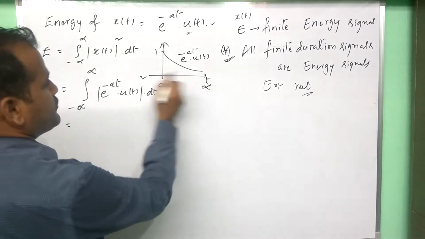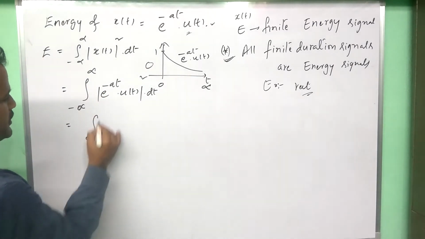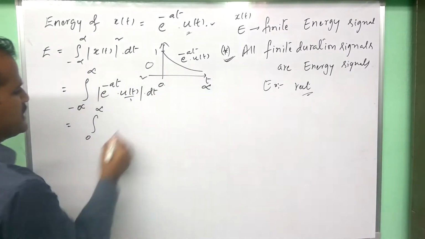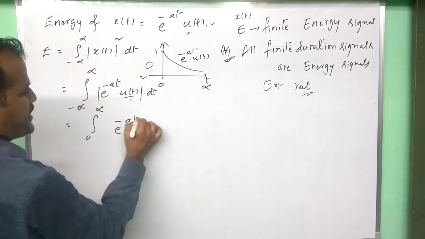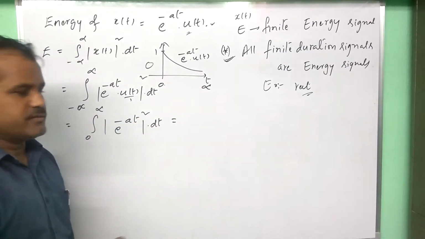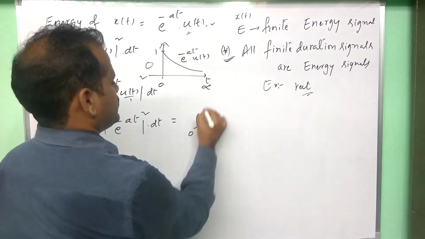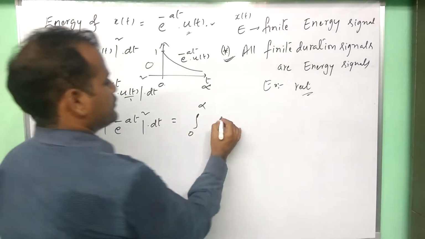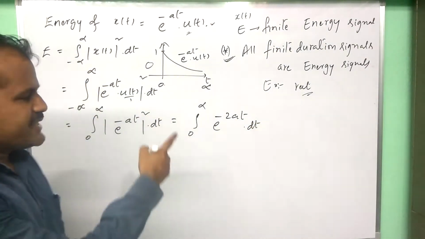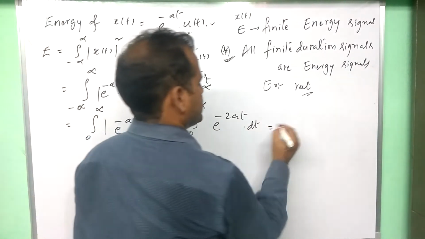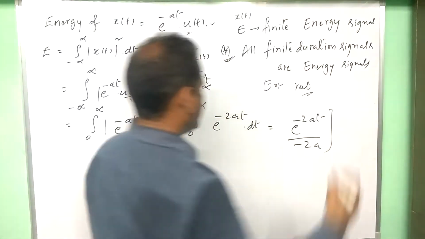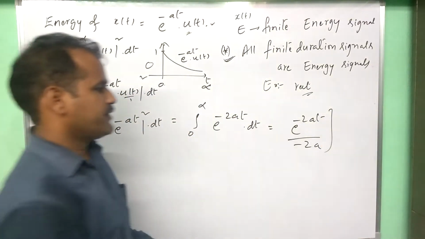Now from the graph, left side it is 0. So the signal exists from 0 to infinity, and from 0 to infinity u of t value is 1. That's why we are taking e power minus at magnitude square dt. We have to simplify this equation, right? So this is nothing but integral 0 to infinity e to the power of minus 2at dt. Let us integrate this exponential signal. This is e power minus 2at divided by minus 2a with t running from 0 to infinity.